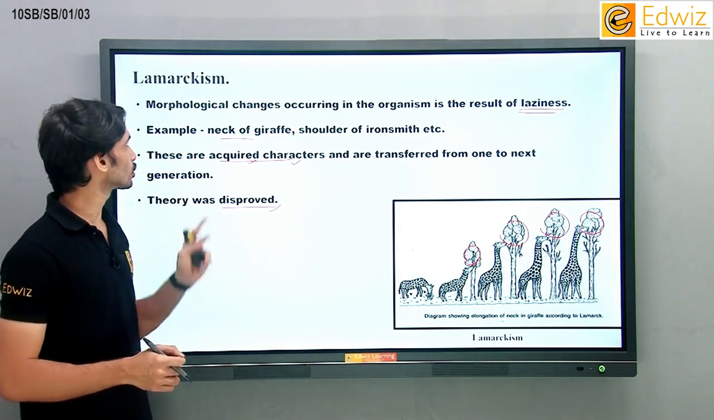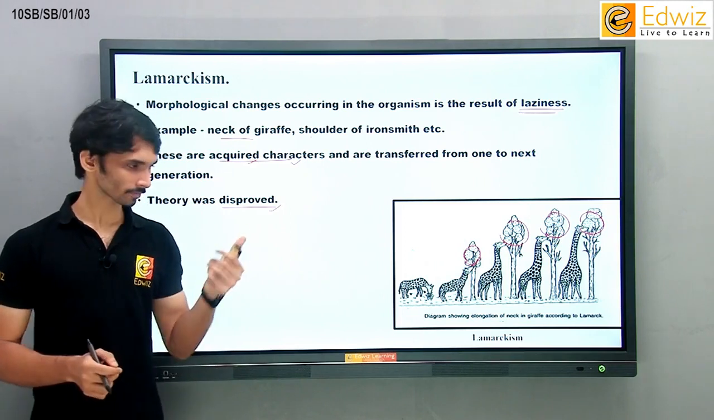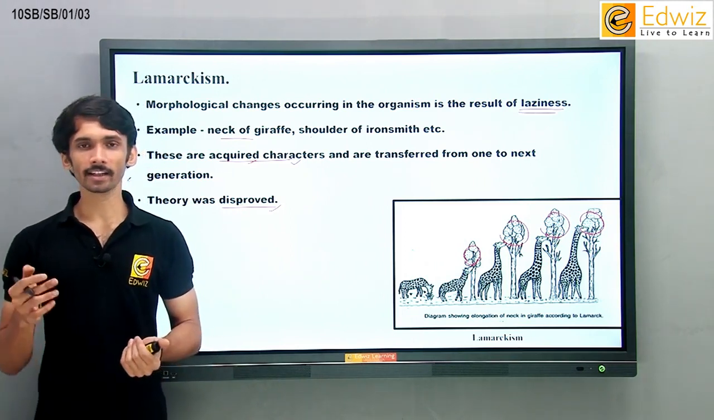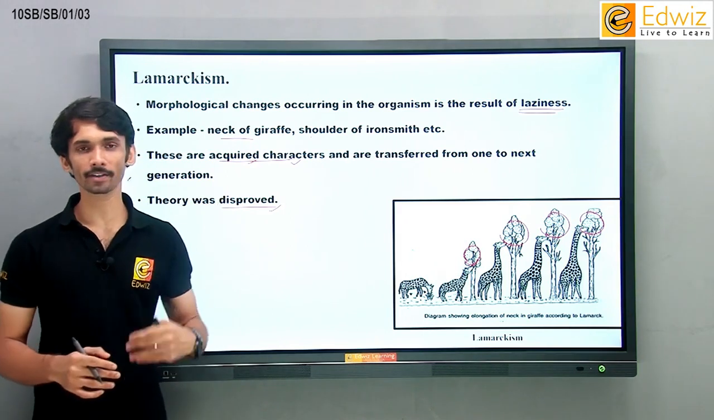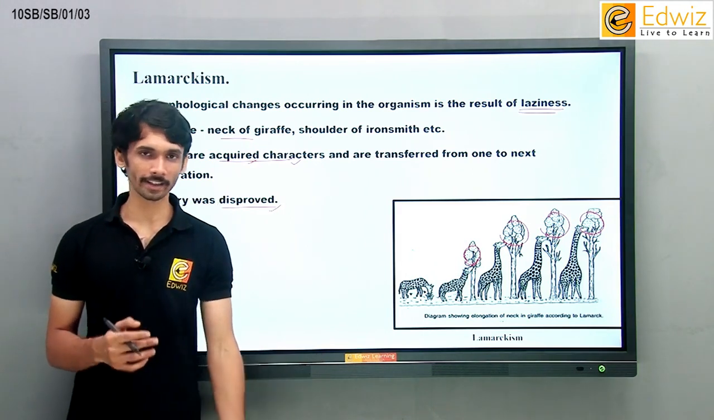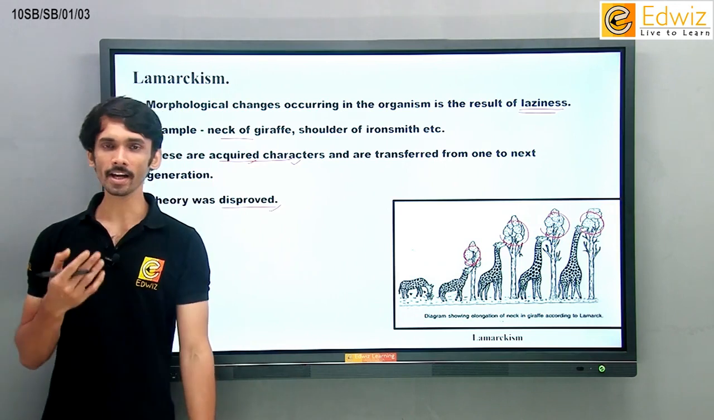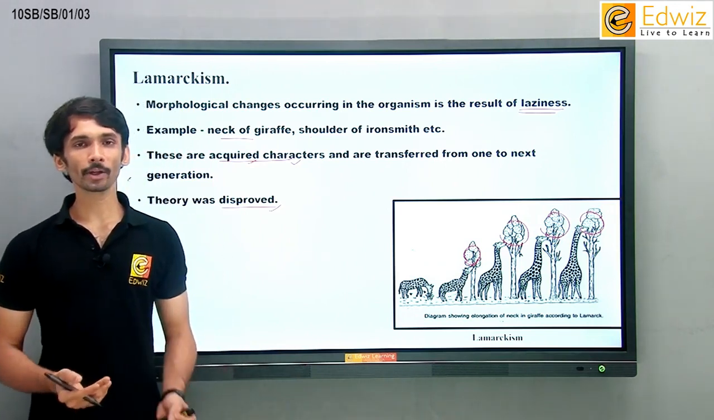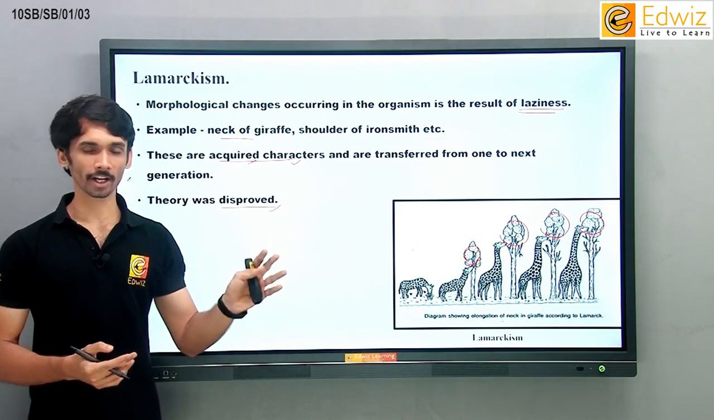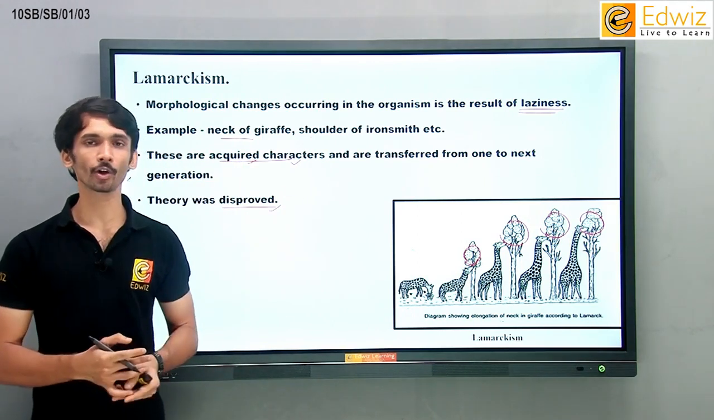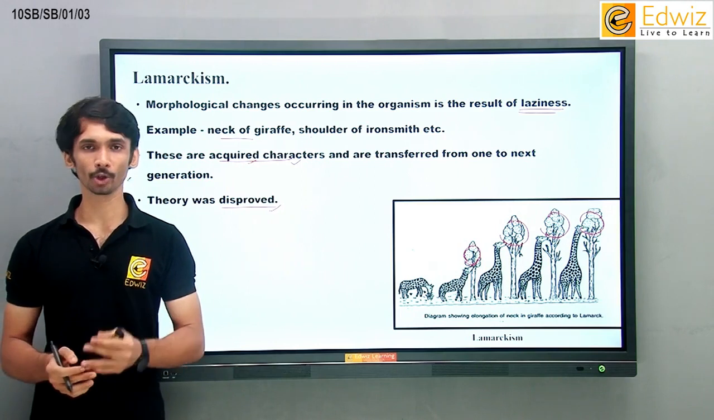Similarly, we also talked about Lamarckism, where we said that every acquired character, meaning what we have learned, will be transferred to the next generation, and therefore Lamarck's theory was completely disproved. In the upcoming session, we'll be taking up more examples of natural selection as well as the theory of evolution, and lastly we'll be talking about human evolution.